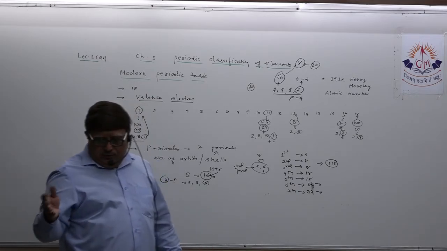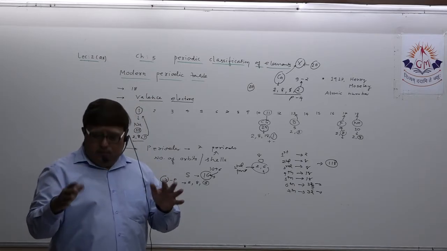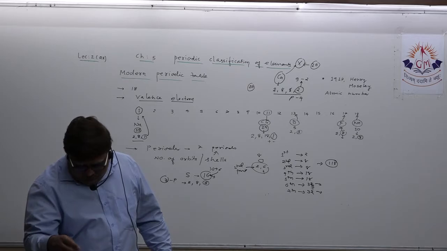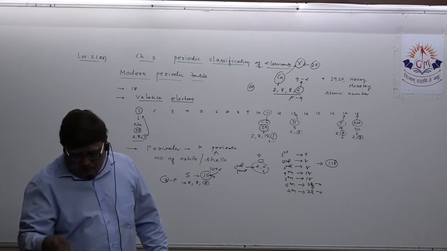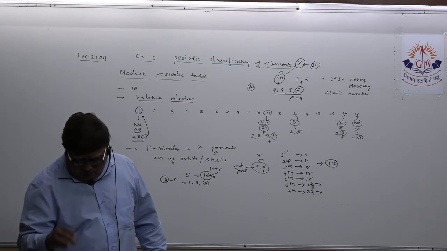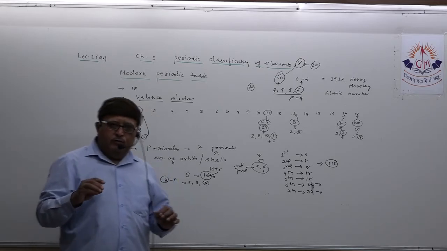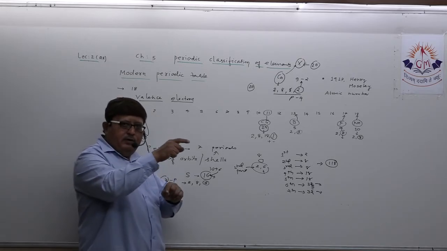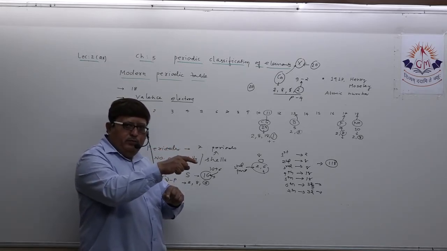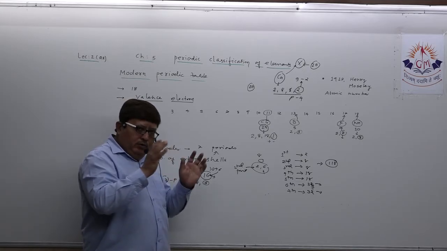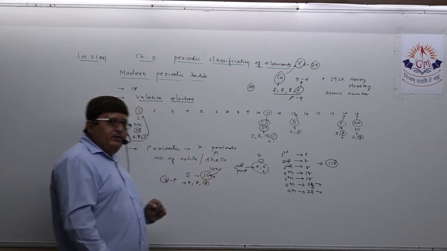I do not think you need to remember all, but at least helium, carbon, nitrogen, oxygen, fluorine, neon, then silicon, phosphorus, sulfur, chlorine, argon. At least this many need to remain in your mind. Then you are able to decide their group. Is it clear in your mind? So you need to remember at least this.